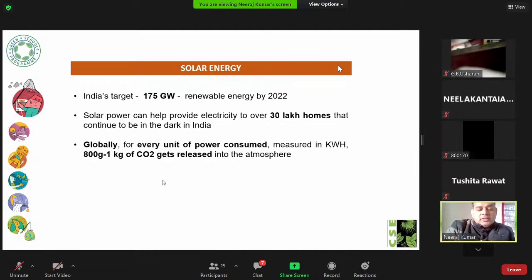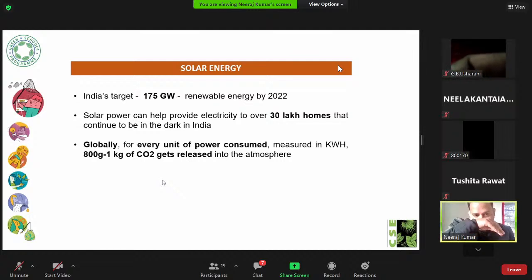This 175 can be divided into 100 gigawatt of solar energy, 60 gigawatt from wind energy, 10 gigawatt from biomass, and 5 gigawatt from small hydropower projects. Solar power can help provide electricity to over 30 lakh homes that continue to be dark in India.